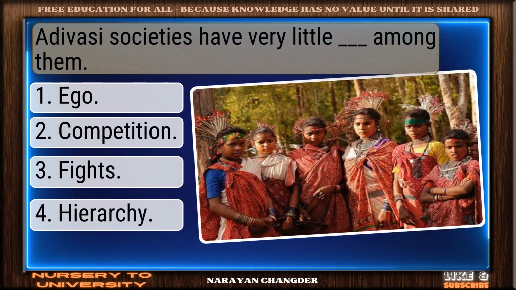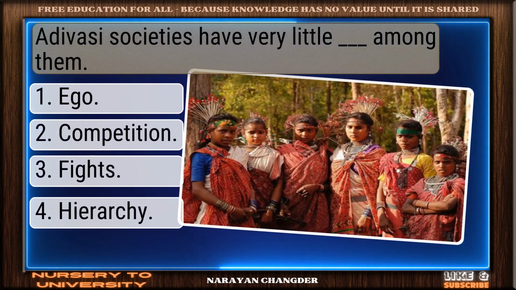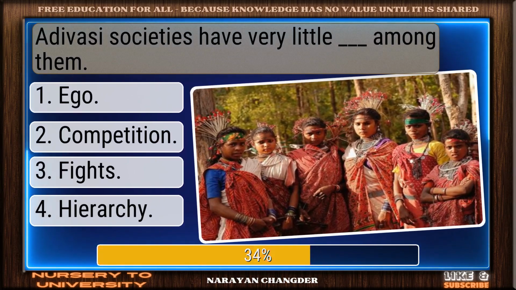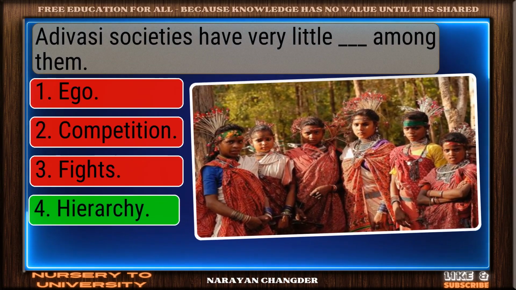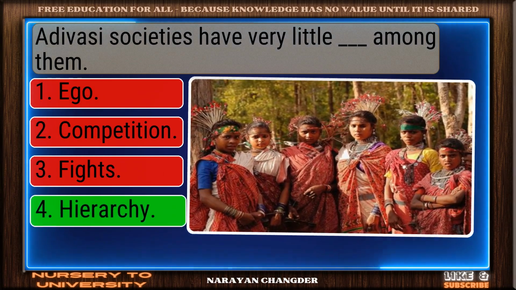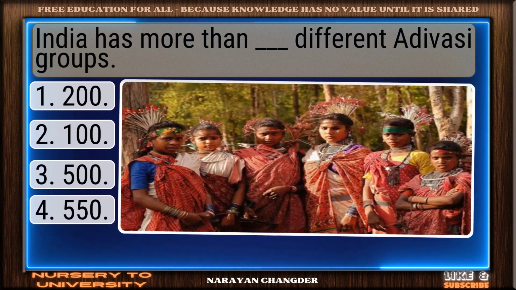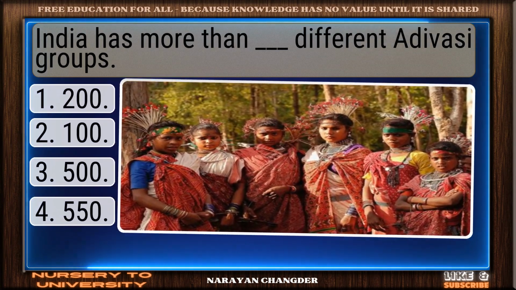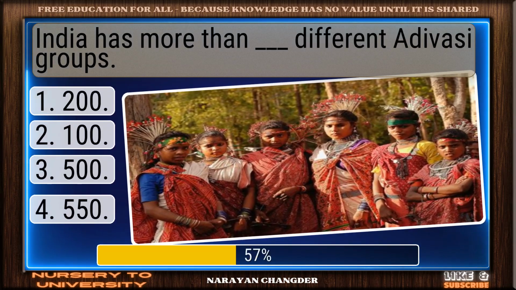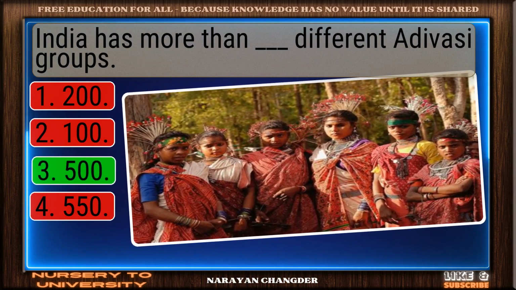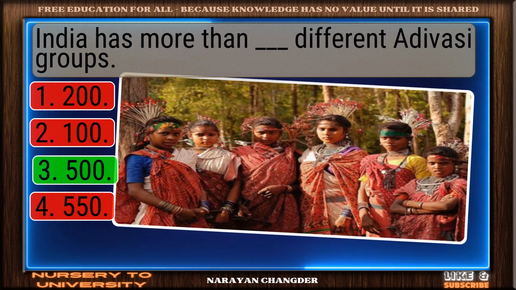Question number 42. Adivasi societies have very little dash among them. Perfect. Hierarchy is the correct choice. Question number 43. India has more than dash different Adivasi groups. Great job. 500 is the accurate answer.